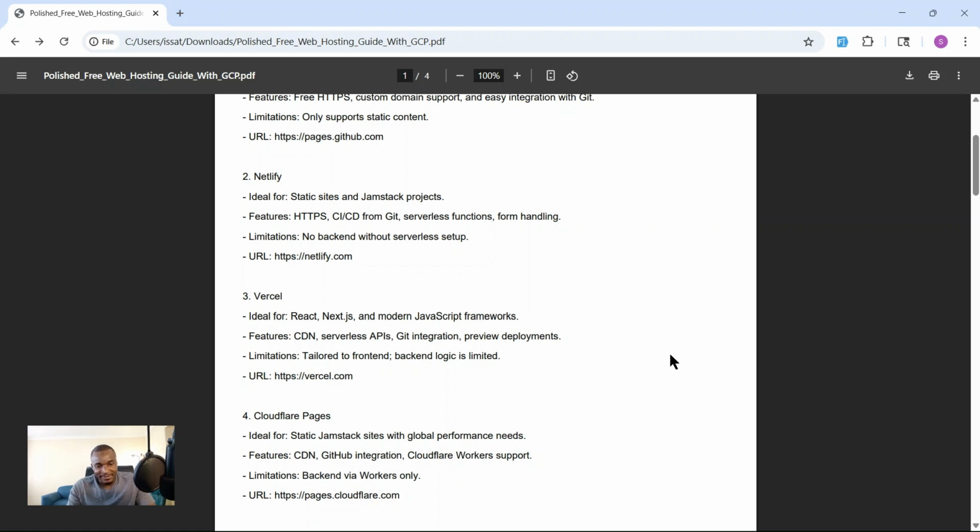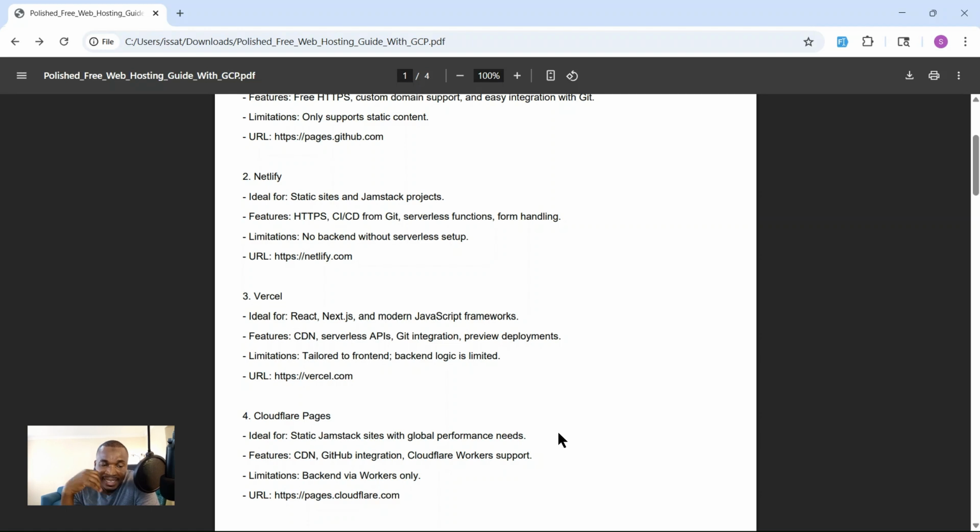Another one you can talk about is Cloudflare Pages. Cloudflare Pages also offers static Jamstack sites for global performance needs. We get the CDN also, along with GitHub integration, Cloudflare Workers support, and cron jobs.